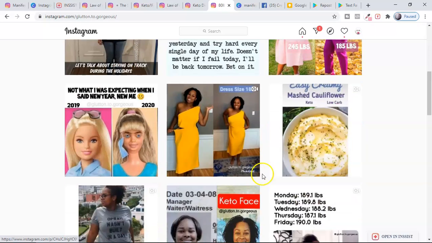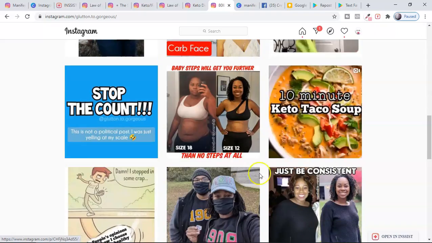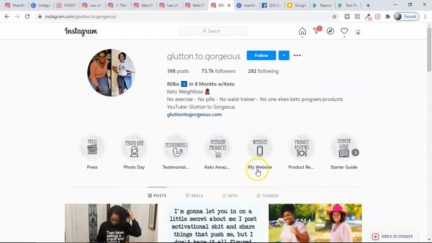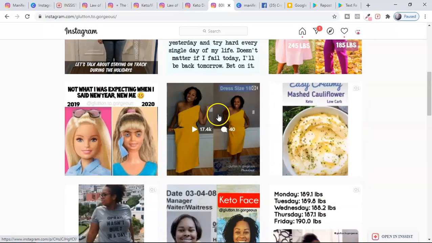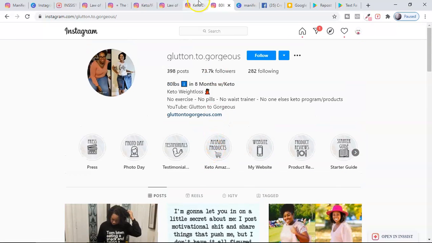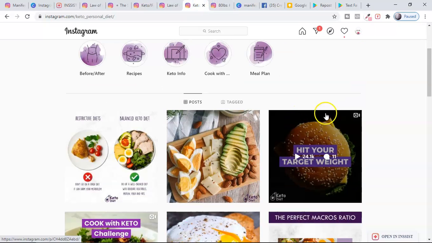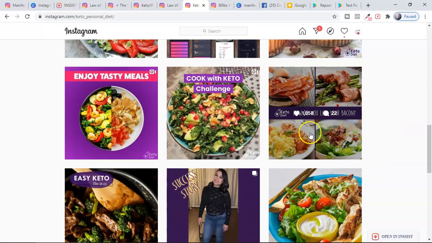And with that caption, you'll get many people, guys, who got results from this, and sometimes they're also sharing their recipes. So you can take those recipe videos and post them in your keto page. That's how I am growing one of my accounts, guys. I shared the two strategies with you: getting the best performing posts as well as posting other people's success stories in the keto niche.